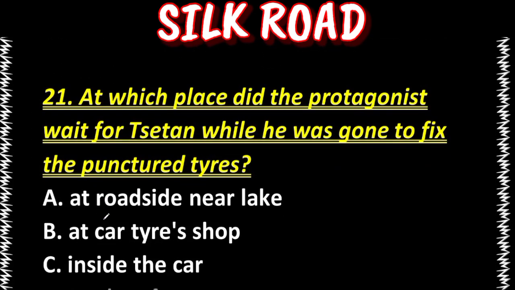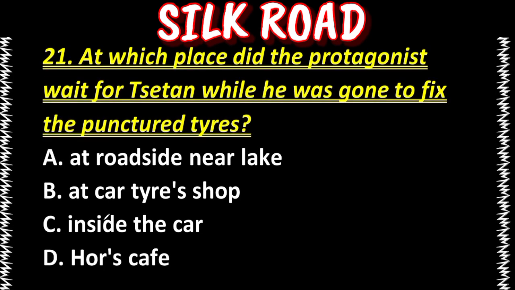Next question is, at which place did the protagonist wait for Satan while he had gone to fix the punctured tire? At roadside near lake, at car tire shop, inside the car, horse cafe. Our answer is option D, horse cafe.